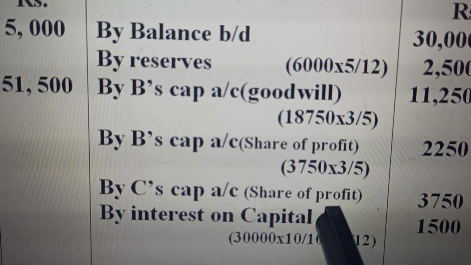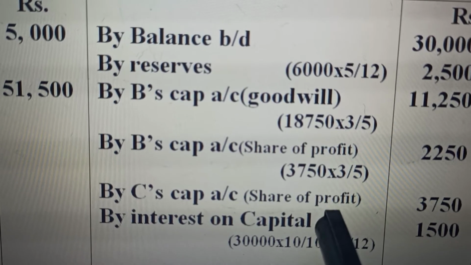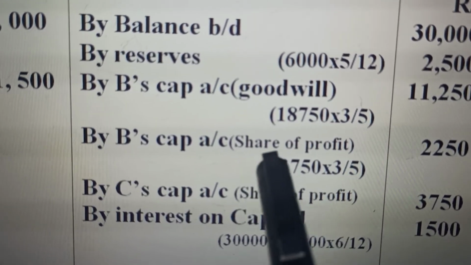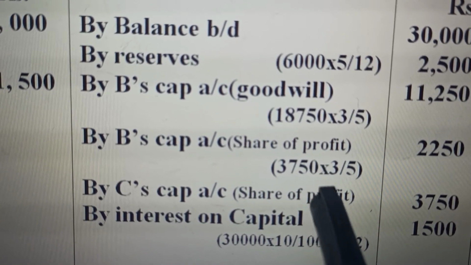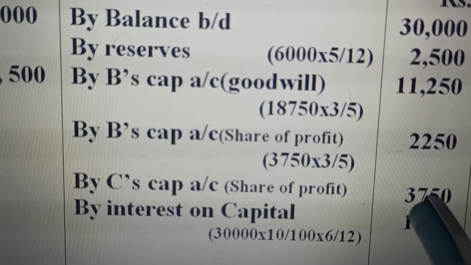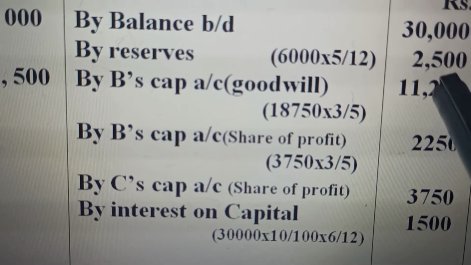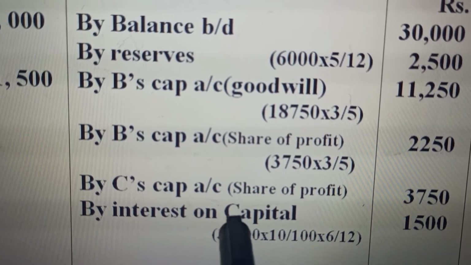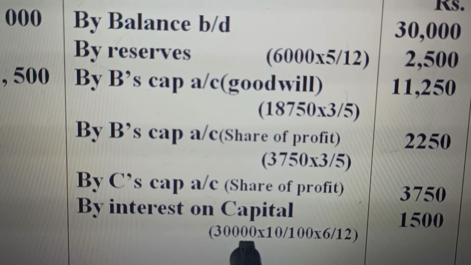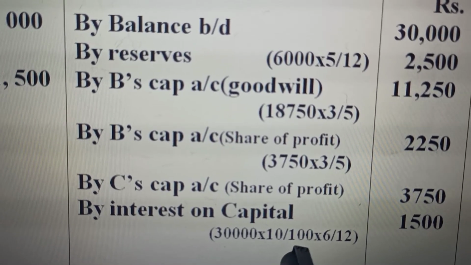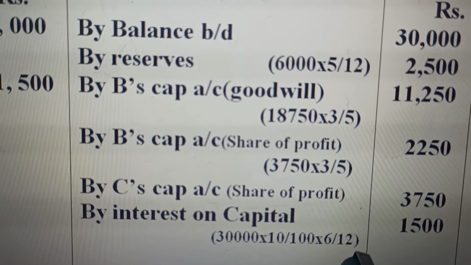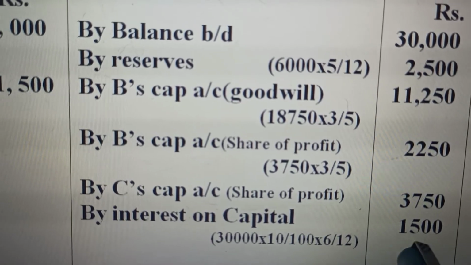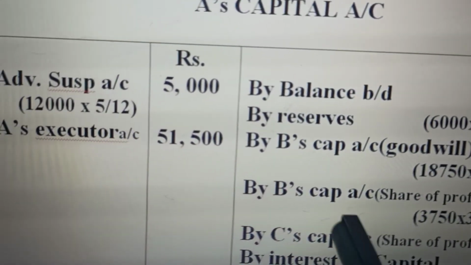So this is the same entry, from the continuing partners to the deceased partner, B and C. A has died, so B and C, their share of profit and their share of goodwill, comes to 3,750 and 2,250. These are the shares of goodwill and this is the share of profit. By interest on capital, 30,000, his share at the rate of 10%, but for 6 months. He will get everything for 6 months. He was alive only for 6 months during this period. 1,500.